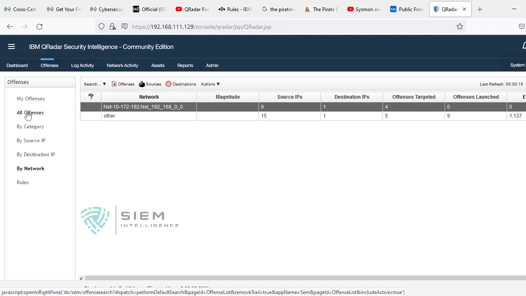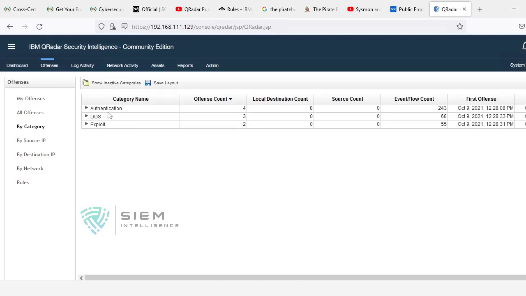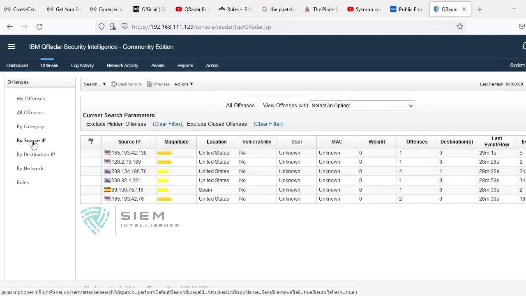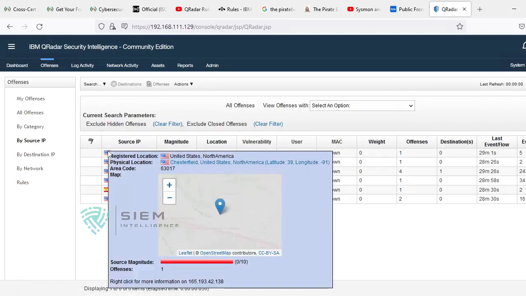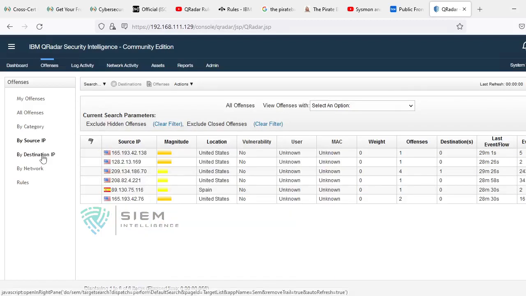So this is the main usage of why this kind of categories and differences have been created. By category you come to know what kind of attacks are happening in your network. By source IP, how many source IPs are involved in your different attack offenses.